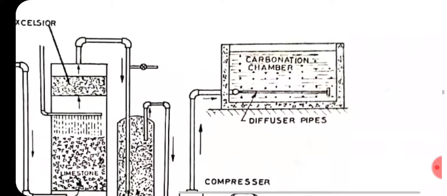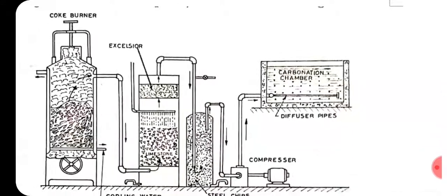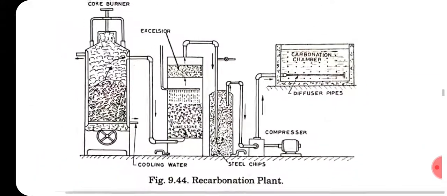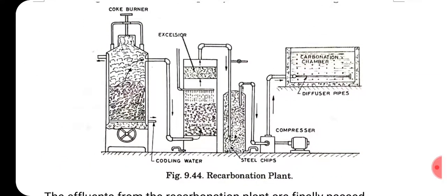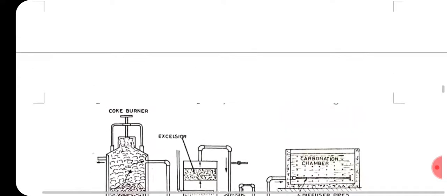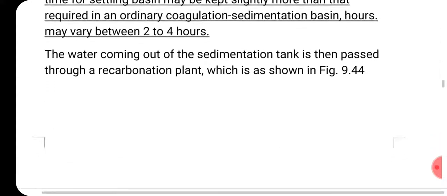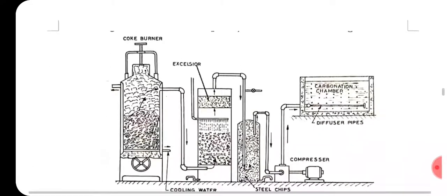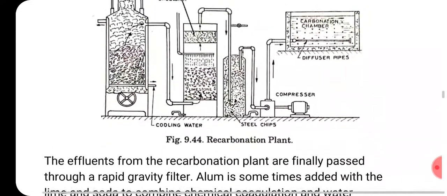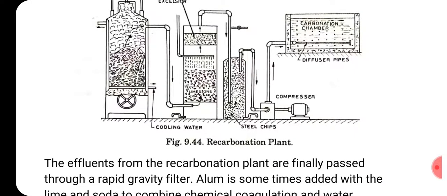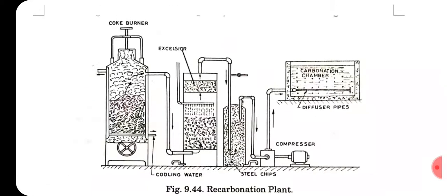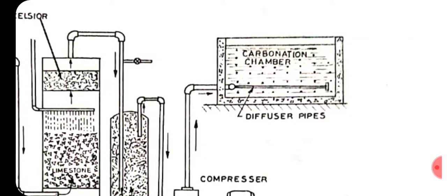Why is the water passed through the carbonation chamber? Because recarbonation is required after the softening process. Recarbonation means adding CO2 to water after softening.